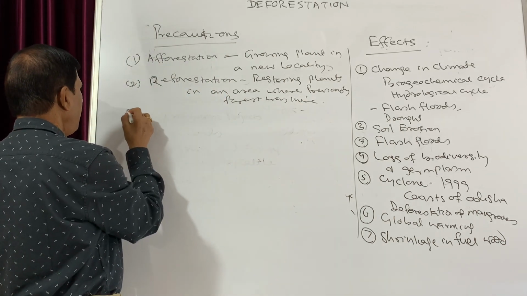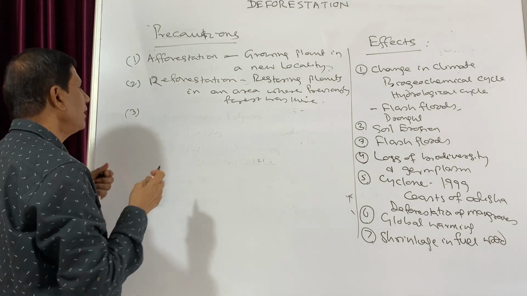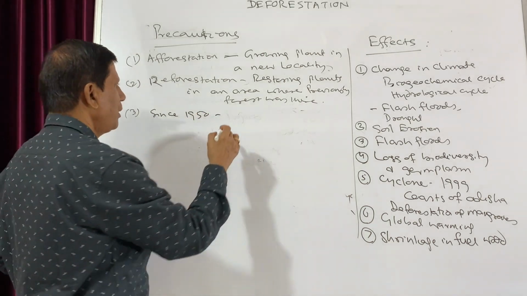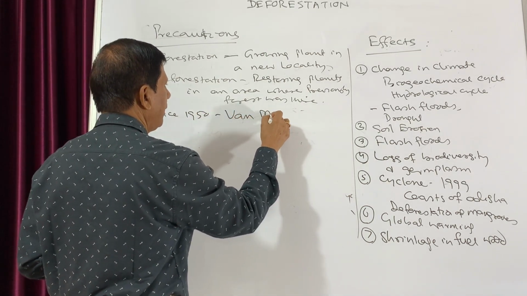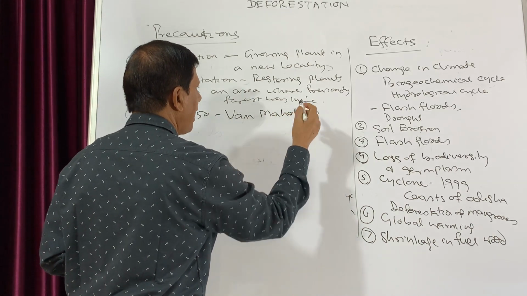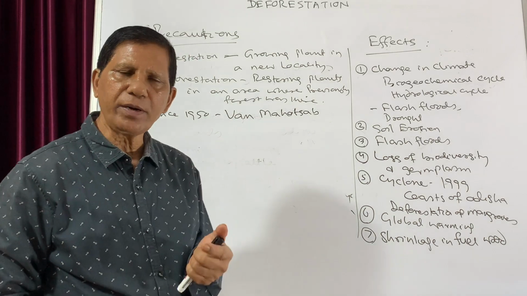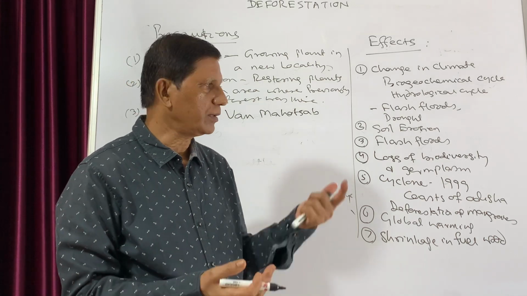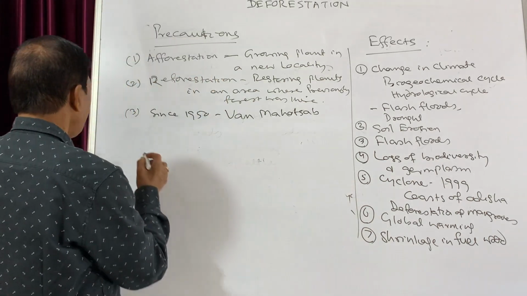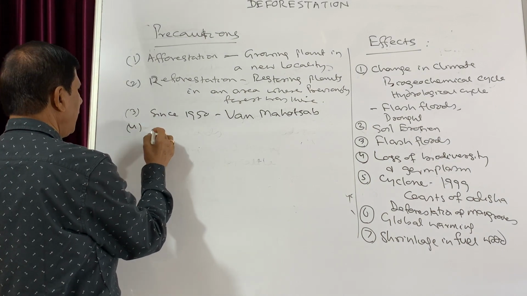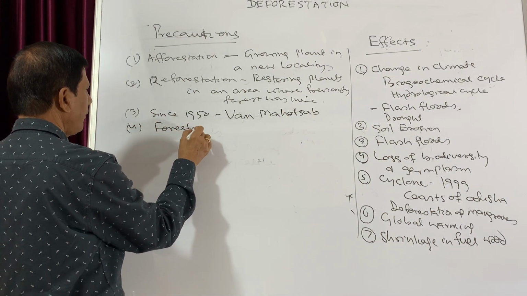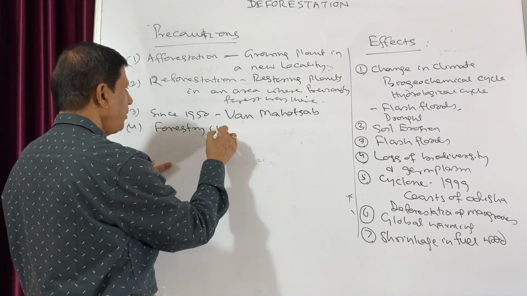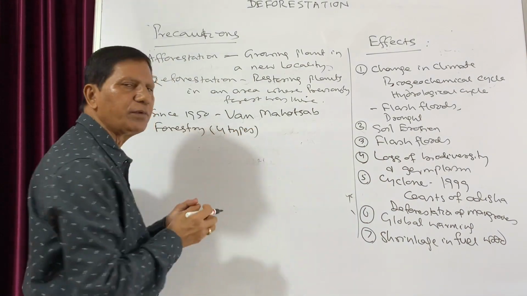Then the third point. The third point is that since 1950 in India, Vanmahotsav is celebrated. And during this Vanmahotsav, both government and different NGOs plant new trees to restore the number of plants. Then the fourth one is forestry. That is to grow forestry, which is again of 4 types, depending upon the situation.